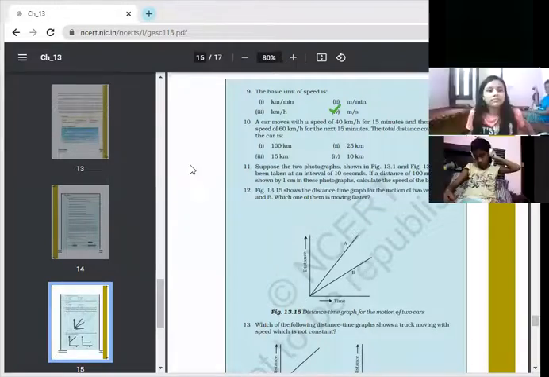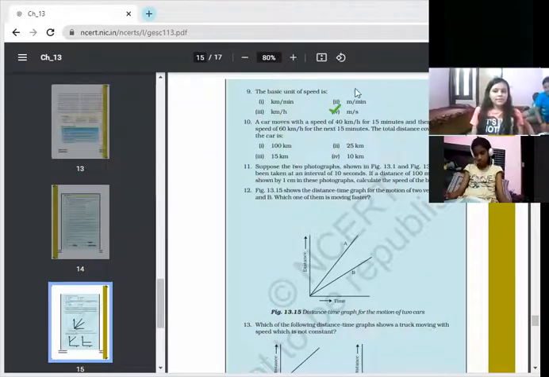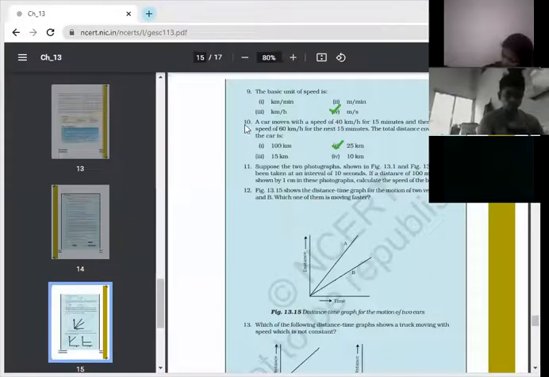Next, children, question number 10. You have to find it out. Just solve it fast so that we can continue. So the answer for question number 10 is 25 kilometers. Okay. Next, children, question number 11, 12, 13. Let's see what to do in these questions.